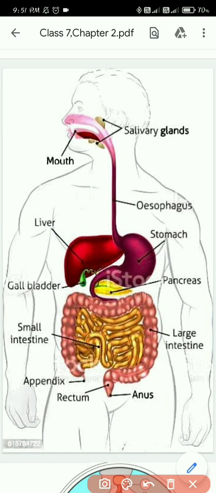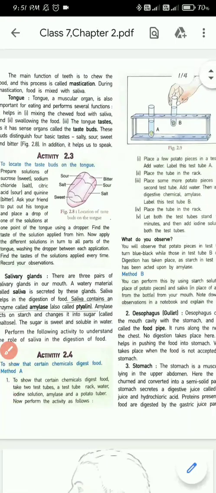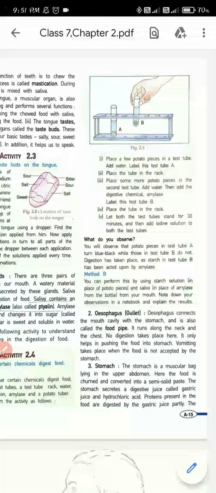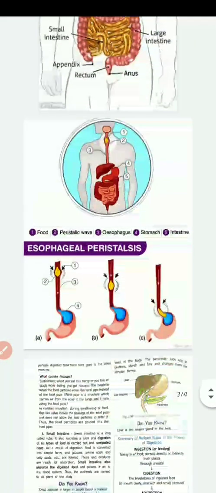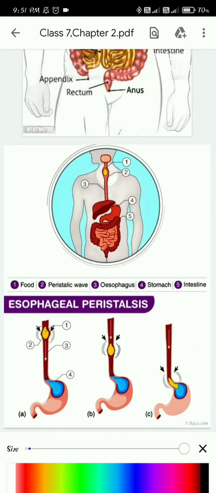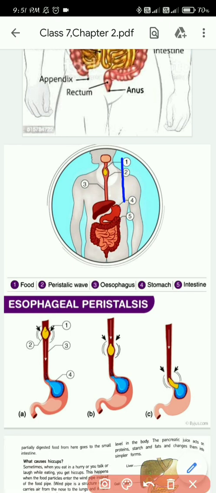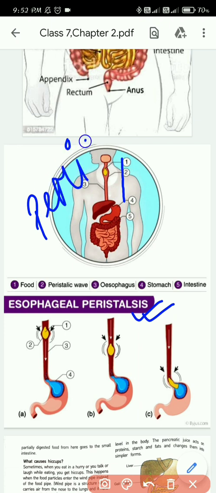And this esophagus, what have we learned, what does it do? It only helps in pushing the food into the stomach. Can you see this picture? One of the most important roles of the esophagus is to push the food to the stomach. How does this happen? By the help of a movement known as peristalsis movement.